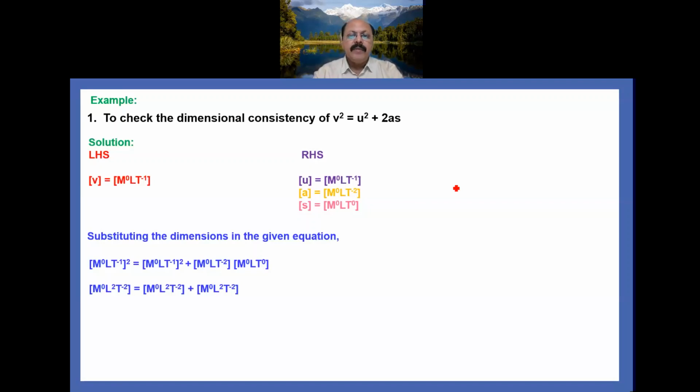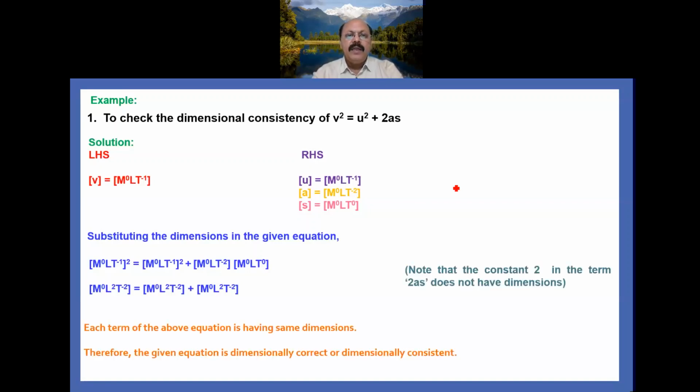So you see that on both left and right side each term of this equation has the same dimensions. Therefore the given equation is dimensionally correct or dimensionally consistent. So we can say that this equation V square equal to U square plus 2AS is dimensionally consistent.